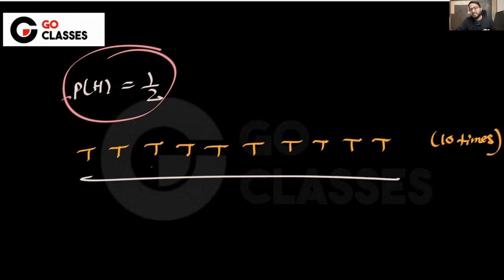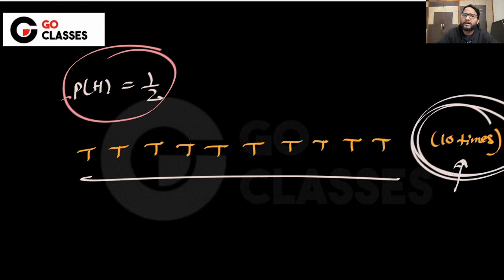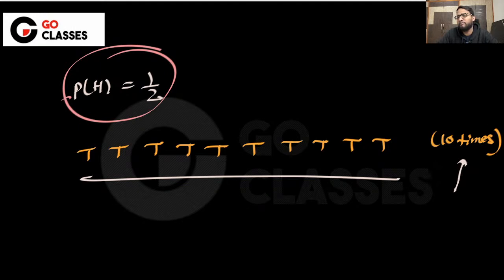If you come to me with this idea, I will say that okay, maybe you have not tossed it enough number of times. You will say to me that no, I have tossed it enough number of times, 10 is enough, right? I mean, 10 is too big a number. I will say it might be big for you, but it is not big for me. Maybe not for mathematics. You will say, okay, I will come to you again. Let me toss it 100 times. You actually tossed it 100 times.